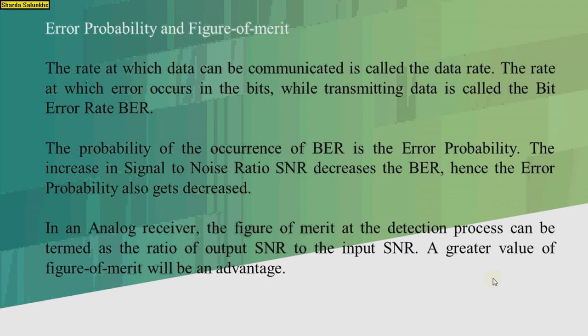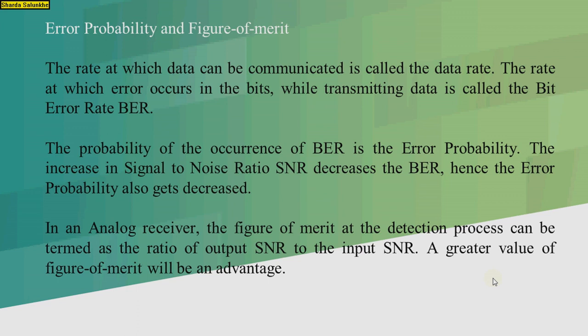Error probability and the figure of merit. The rate at which data can be communicated is called the data rate. The rate at which errors occur in the bits while transmitting the data is called the bit error rate, BER. And the probability of occurrence of the BER, that is bit error rate, is the error probability. The increase in the signal to noise ratio, SNR, decreases the bit error rate. If SNR increases, the bit error rate decreases. Hence, error probability gets decreased.